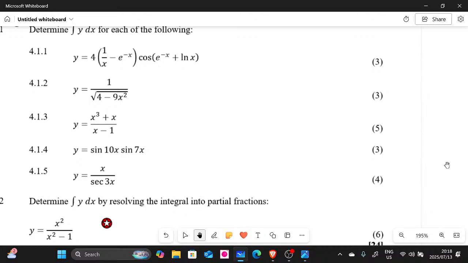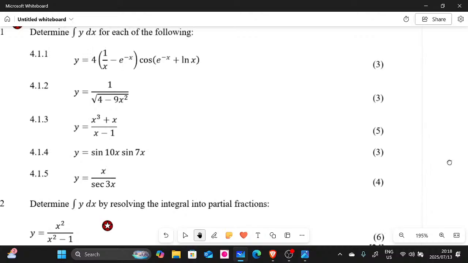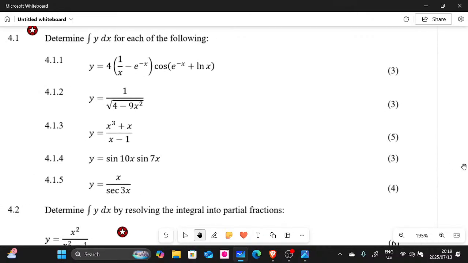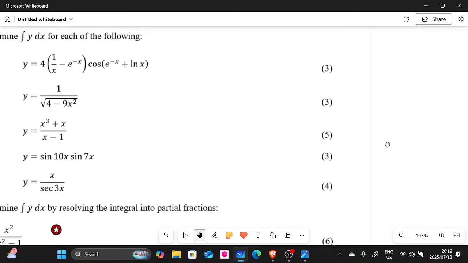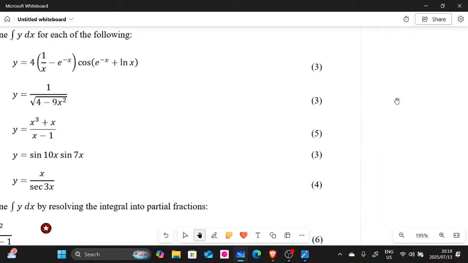So we have the following questions, which are 4.1.1, 4.1.2, 4.1.3, 4.4, and so on, guys. We're gonna do them all together, one by one. So I'm gonna start with question 4.1. I'm gonna write it on the side. I'm gonna help you guys identify what it is, and then we're gonna try to integrate it. So let me just write it on the side, and then we integrate it.